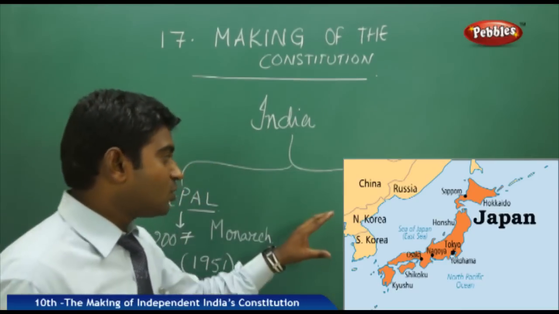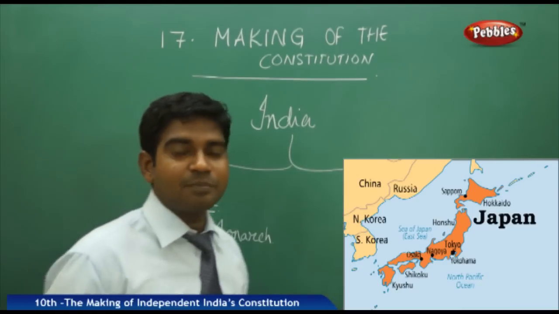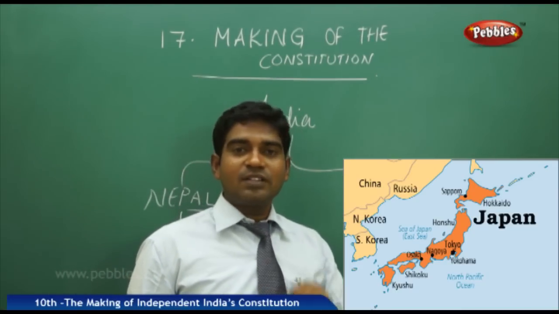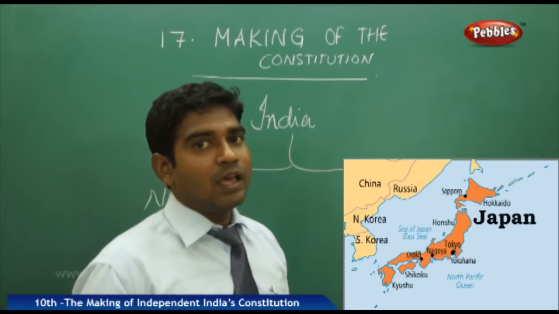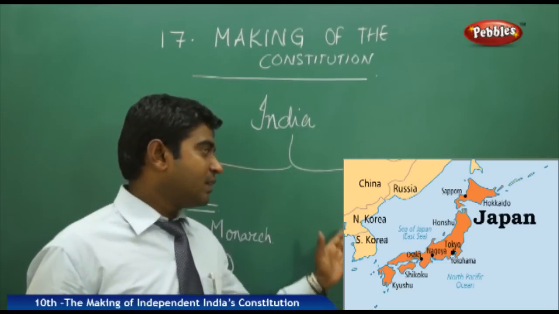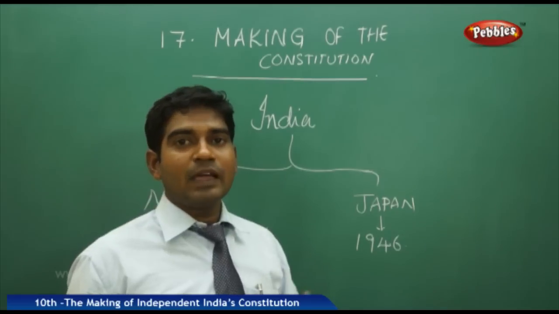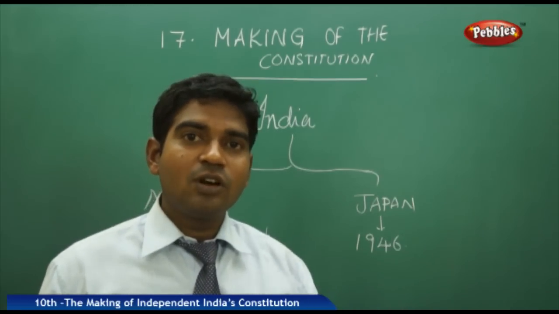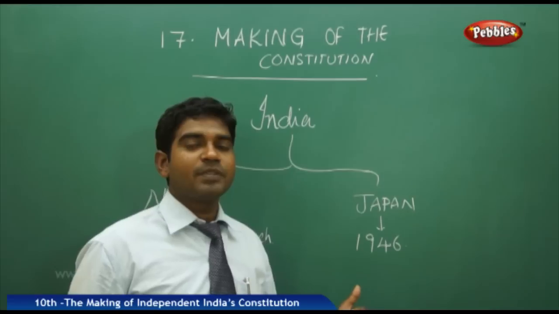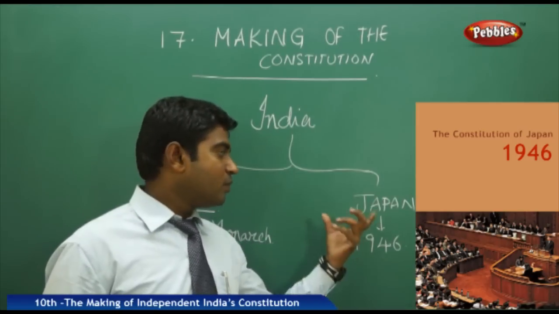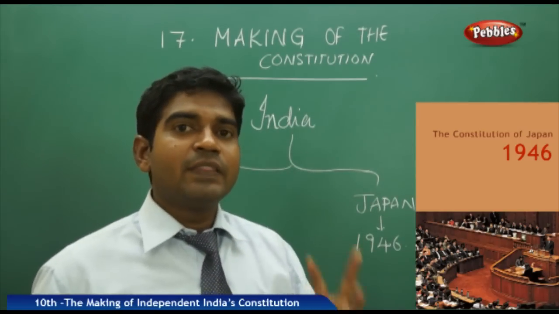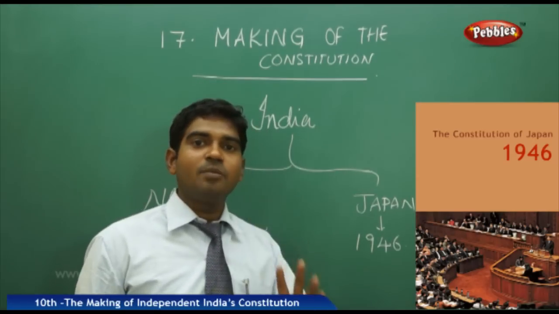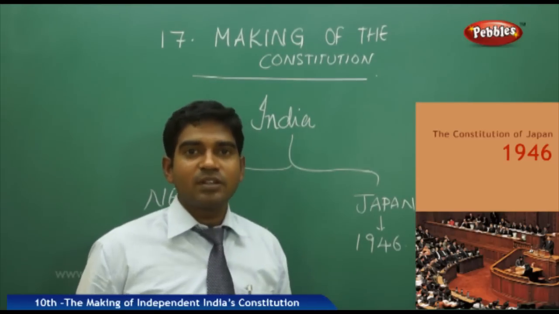Japan was a nation which got the parliamentary setup in 1946 after the Second World War came to an end, and Japan was defeated at the hands of the Allied powers. Finally, they gave up the king's autonomy and monarchy, and we got the parliamentary system, not the presidential system. In the parliamentary system, the king is present even today, but the king's powers are just a nominal representation, just like the Britain queen.